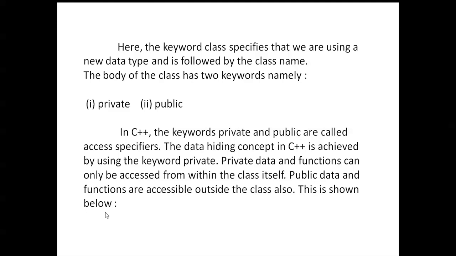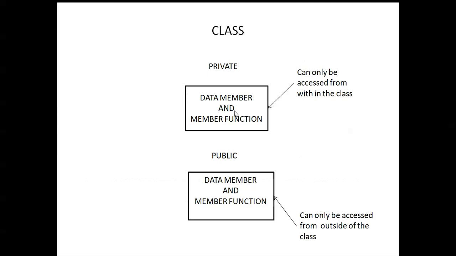This is shown below. You can see here the data member and function member. This is private and this is public. Private can only be accessed from within the class only. Public is accessible outside of the class also. The variables within the class, those we can use within the class, and if we want to use them outside of the class also, those you can declare as public.